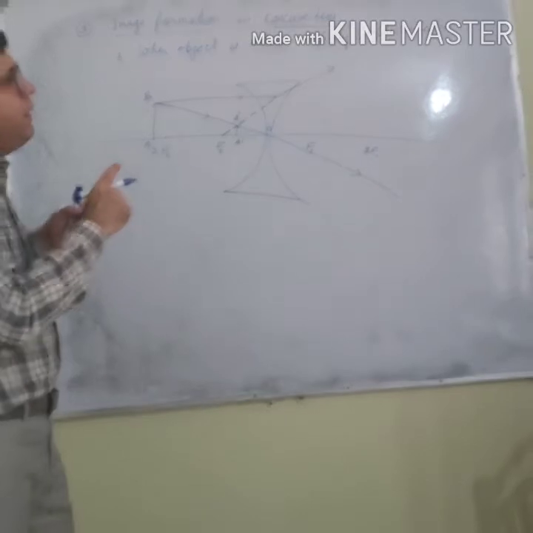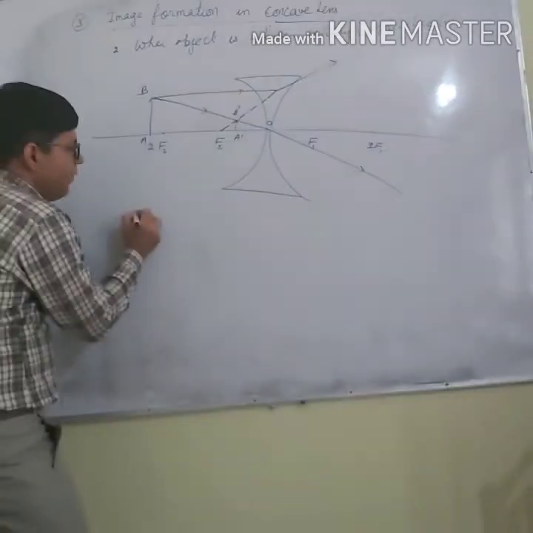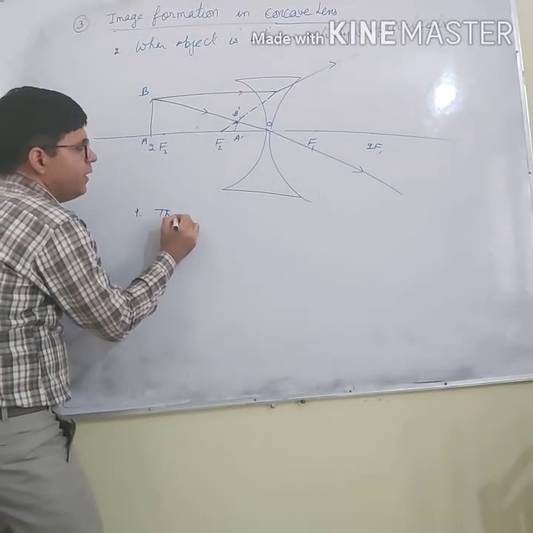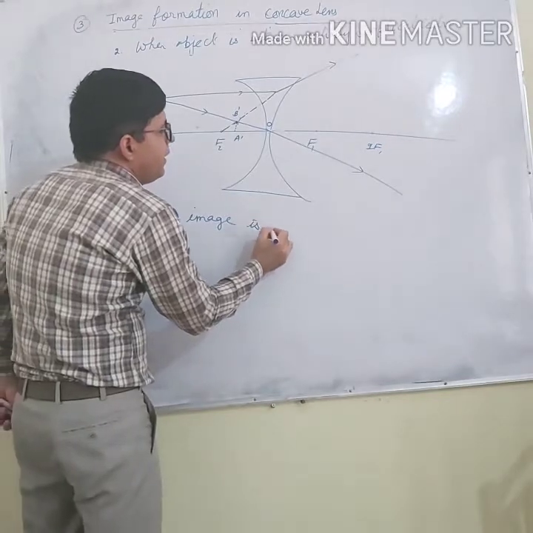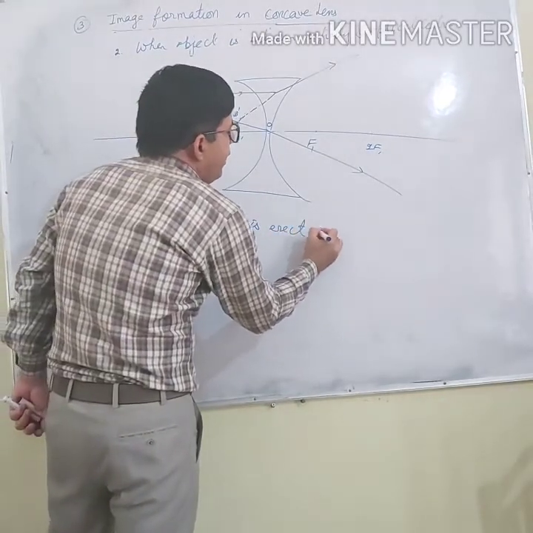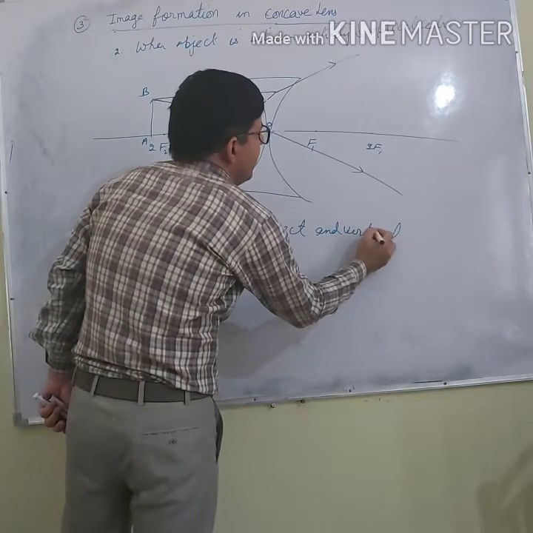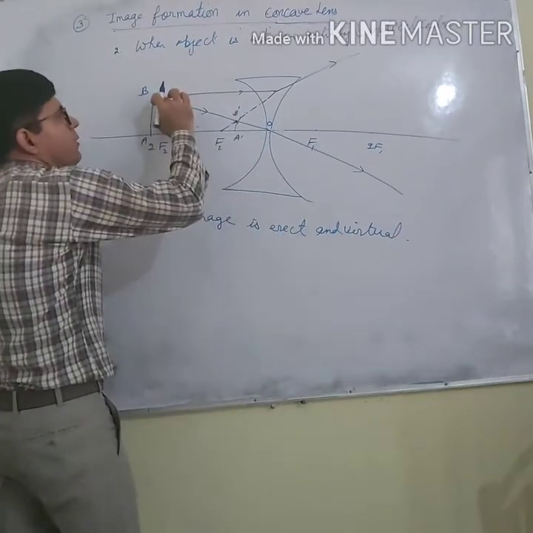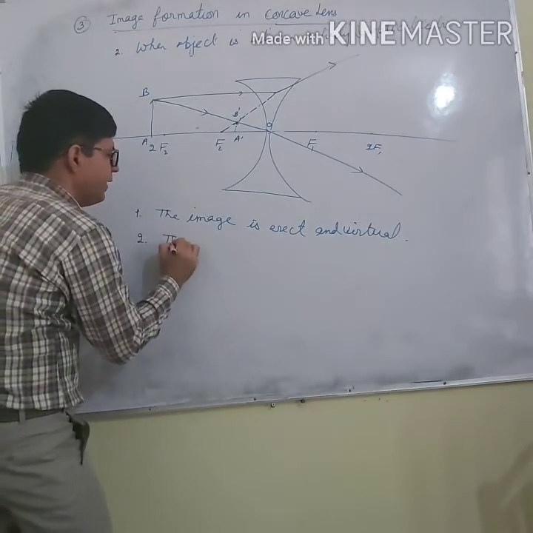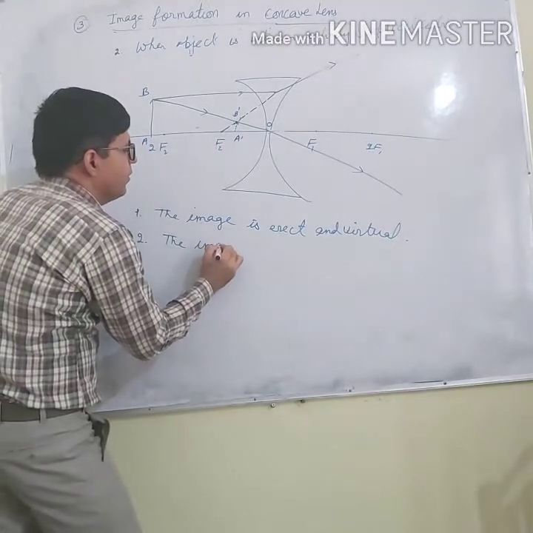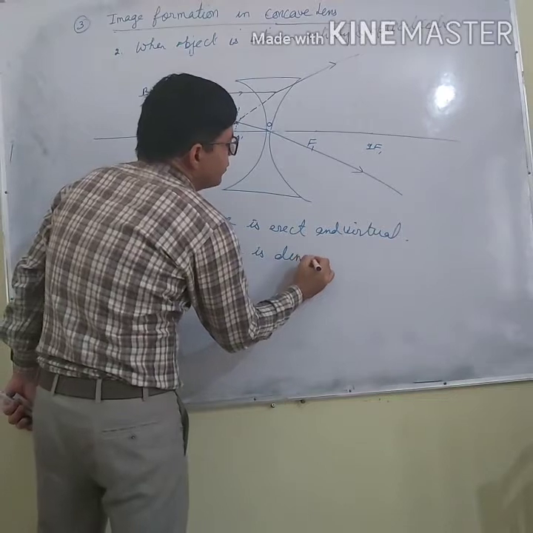Now here the rays are appearing to meet. So what we can say? We can say that the image is erect and virtual. Now what is the size of the image? Object is this, image is small. So I will say that the image is diminished.